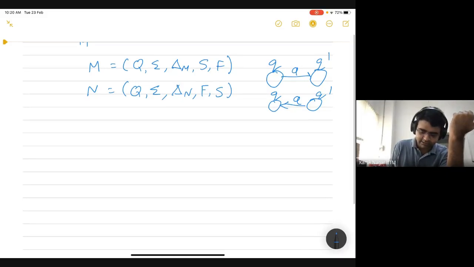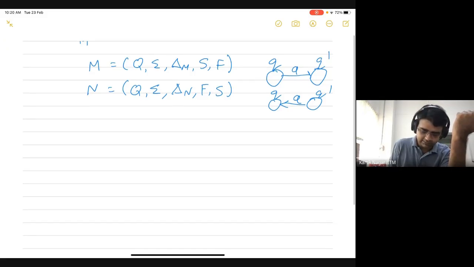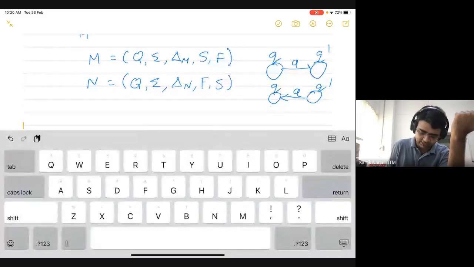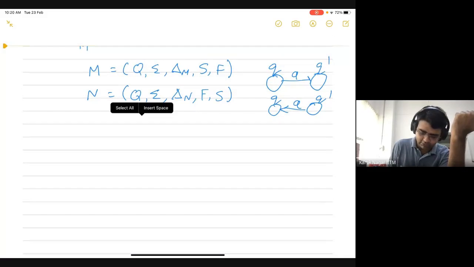And let's also define this delta N formally.